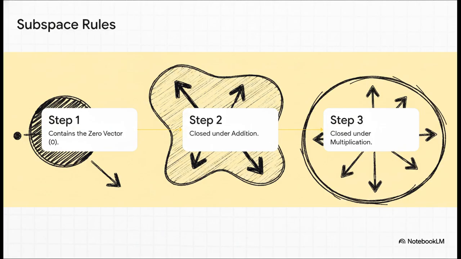But for a collection of vectors to be a true subspace, it has to pass a little 3-part test. It's like a VIP checklist. Number 1, it's got to contain the 0 vector, the origin. Number 2, it has to be closed under addition, meaning if you add 2 vectors from the club, the result has to stay in the club. And number 3, it's got to be closed under multiplication. You scale a vector, it's got to stay in the club too.